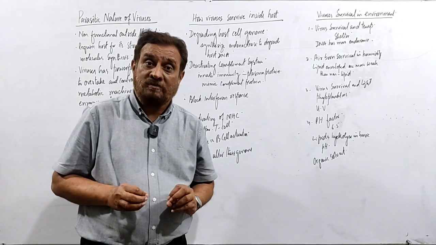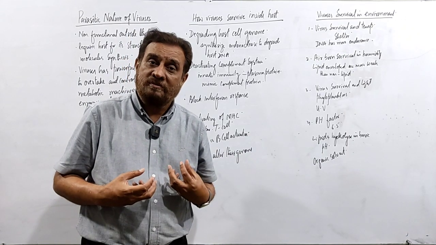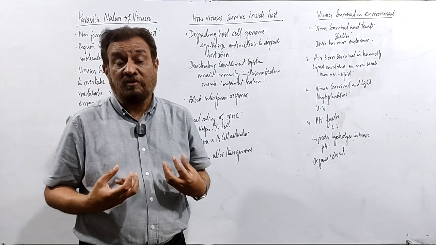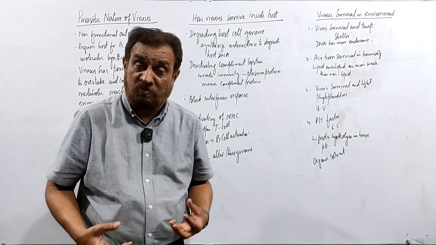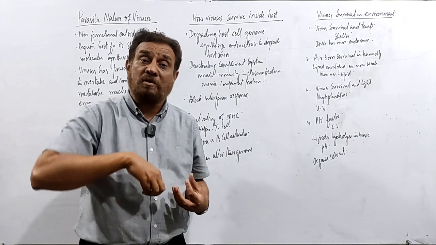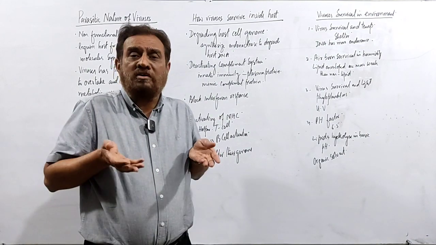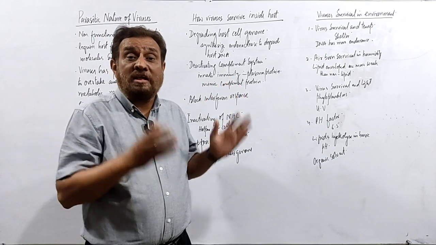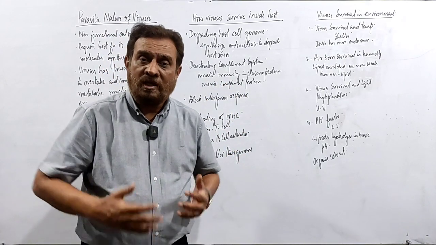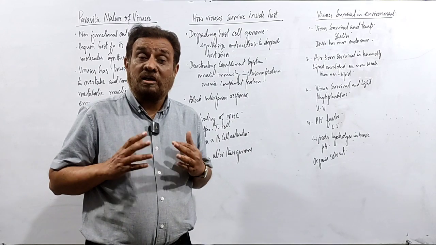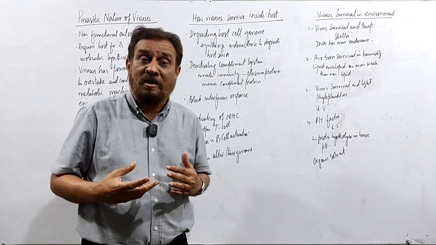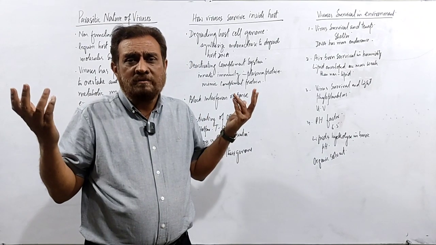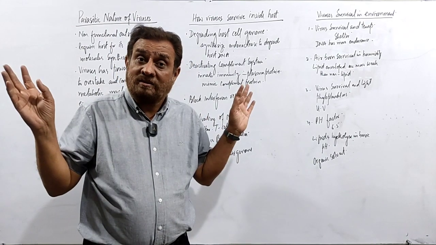Whenever the host has machinery, it can survive. That means the immune system is present. Whenever a virus comes into my body, my immune system will be activated against this virus. If my immune system destroys the virus, I will be safe. But if it overcomes the body, just like the coronavirus, man will die.